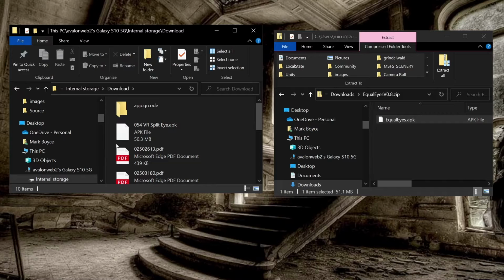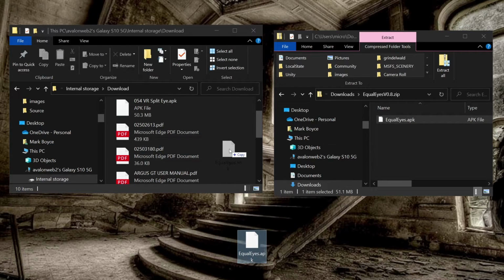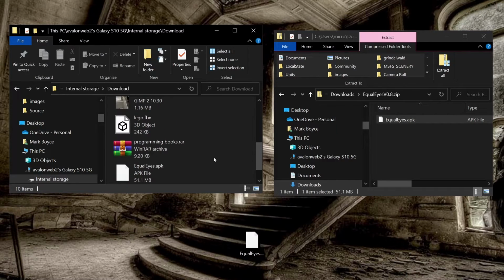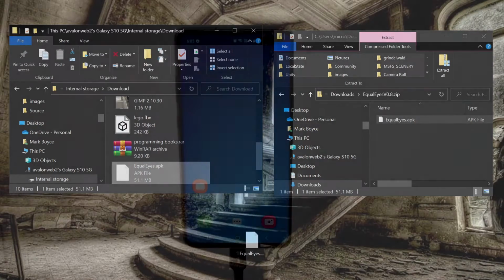Next, back in the PC folder, drag the file to your desktop to unzip it. Finally, drag the unzipped APK file to the mobile phone. Now, locate the APK file. You may need to scroll the window if this folder is as busy as mine. All good. It's there. Now we need to install it.